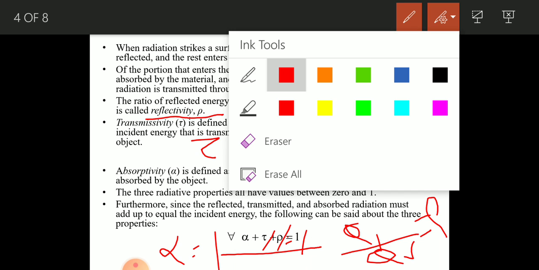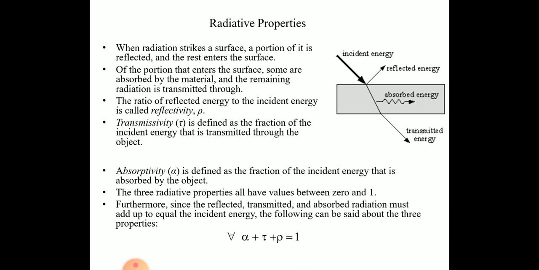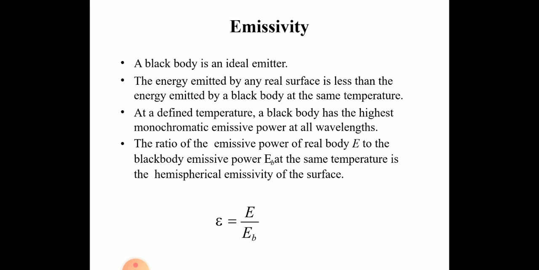Yes, we'll go to the next slide now. Okay, this is the emissivity we already discussed. A black body is the ideal emitter, which means if you compare two bodies at the same temperature, you will find that the black body will emit a greater amount of heat compared to the other body. This is the emissivity, or emissive power, of the black body.